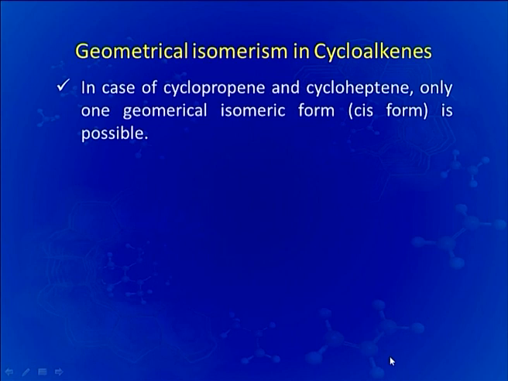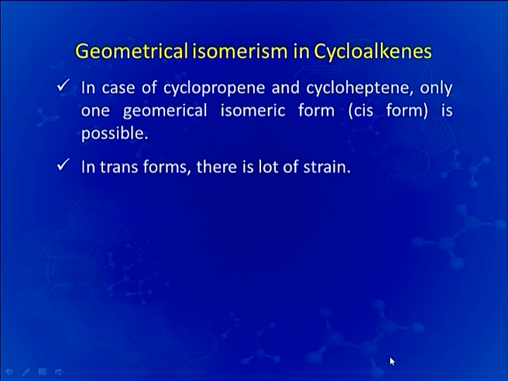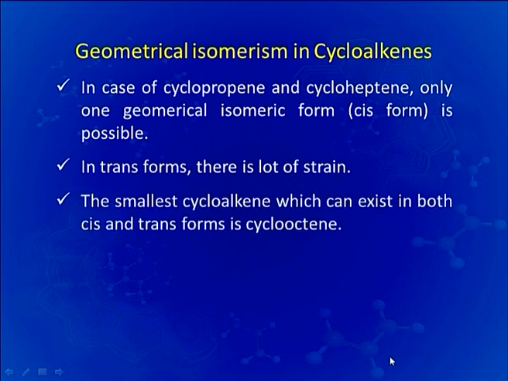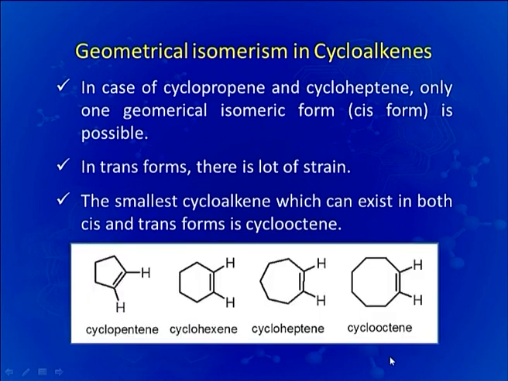Now, the geometrical isomerism in cycloalkenes. In the case of cyclopropene and cycloheptene, only one geometrical isomeric form is possible, which is the cis form. In the trans form, there is a lot of strain associated with the isomer. The smallest cycloalkene which can exist in both cis and trans form is cyclooctene.